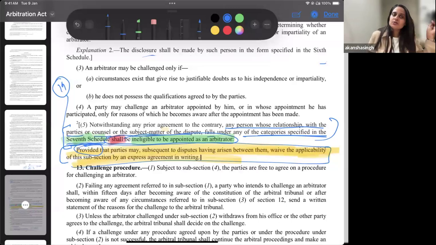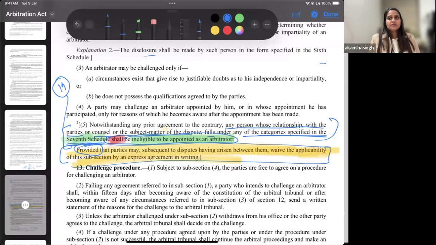Okay, so what does the proviso say? It says, provided that the parties may, subsequent to disputes having arisen between them, waive the applicability of this subsection by an express agreement in writing. What is happening here? Understand. This is where the overlapping of all the 19 sections can be answered. That if after the dispute has arisen between us, okay, not before that, if you have decided this will not be invoked, if after the dispute has arisen between us, we want to waive the applicability of this subsection.